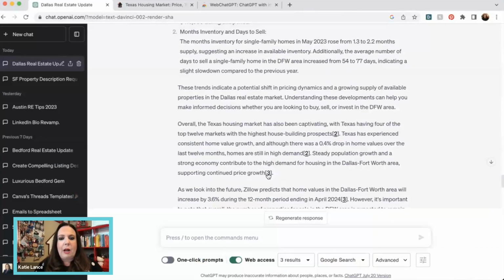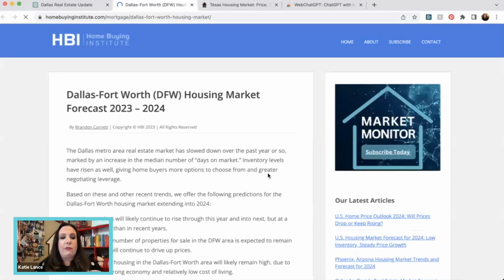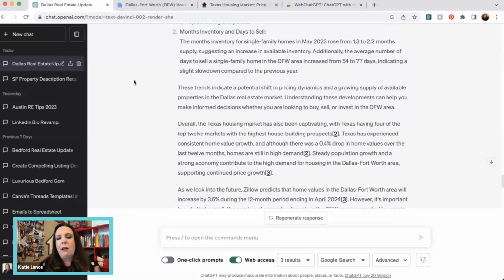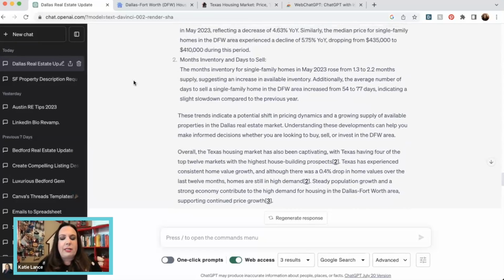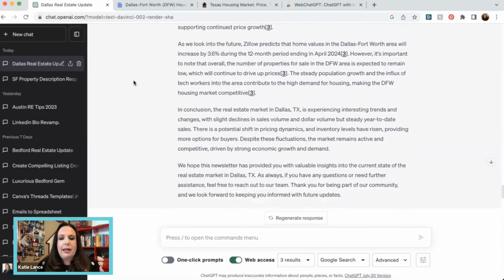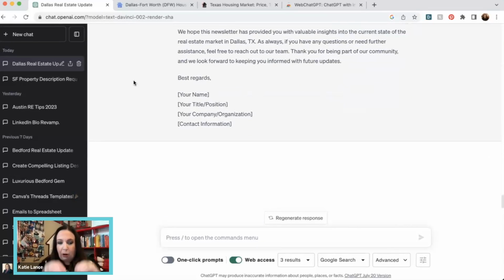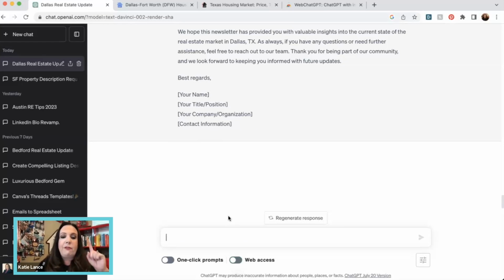So again, if you've got your own data, let's say you're with the Houston Association of Realtors and you're grabbing data from there, or you're with the California Association of Realtors, whatever, maybe you're grabbing your own data, you could put that into ChatGPT. You don't necessarily need to do web access, but you could just, as part of your prompt, say, I'm going to give you some data. Can you take this and write this into an email newsletter? Now, by the way, from all this data, of course, you could change this.